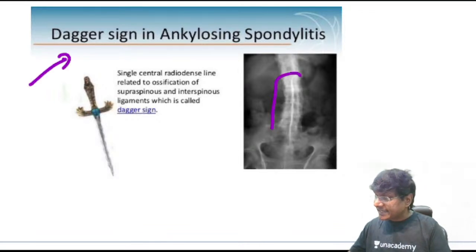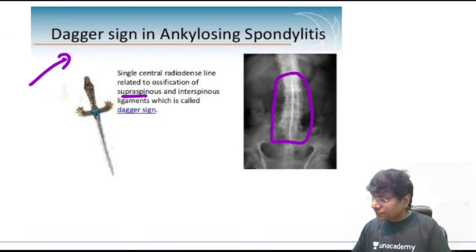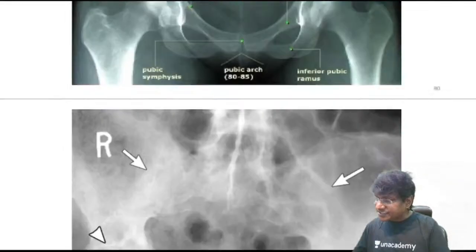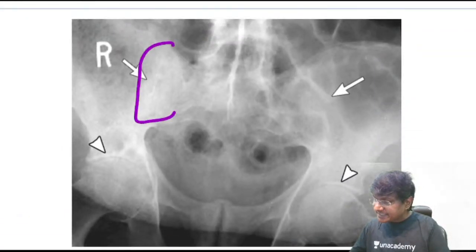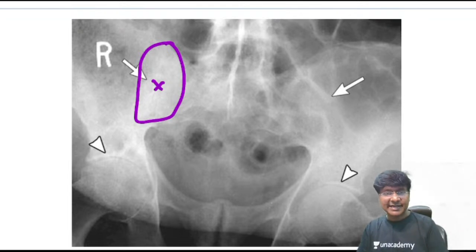So where do you get this dagger sign? That is in patients with ankylosing spondylitis. And why do you get this dagger sign? That is due to ossification of the supraspinous as well as the interspinous ligaments. That will result in the dagger sign. And when you take the x-ray of the sacroiliac joint, the sacroiliac joint is completely destroyed.